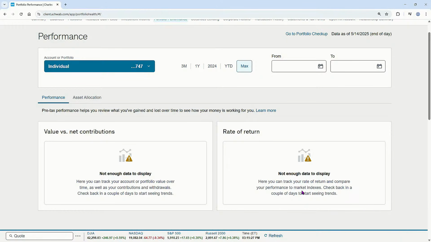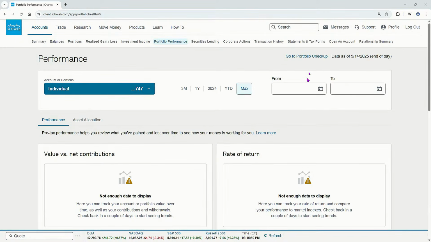I am going to move into our portfolio checkup where I did build that example portfolio for us so that we've got some things to work through and look at here, which I'm excited to share with you because I think this will do maybe an improved job of really highlighting the reason that I like this tool so much, the reason this tool can be so helpful. So let's go just up to the upper right here, clicking on Go to Portfolio Checkup.